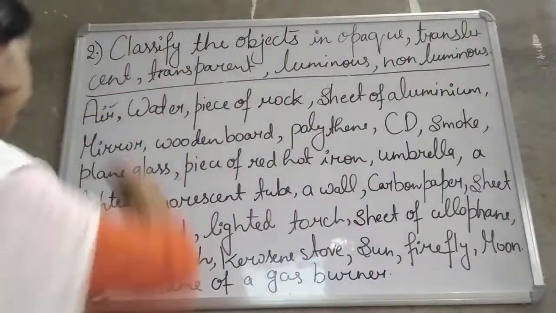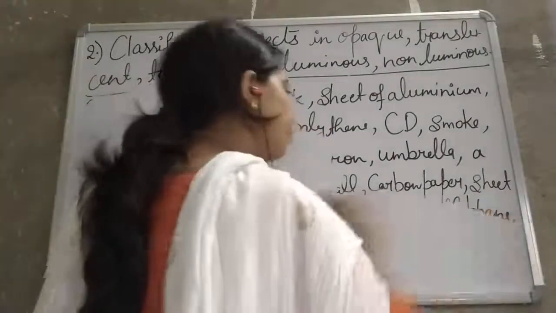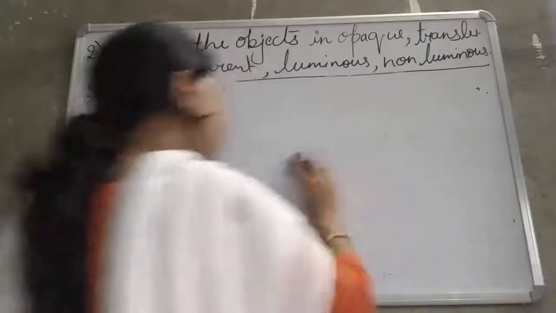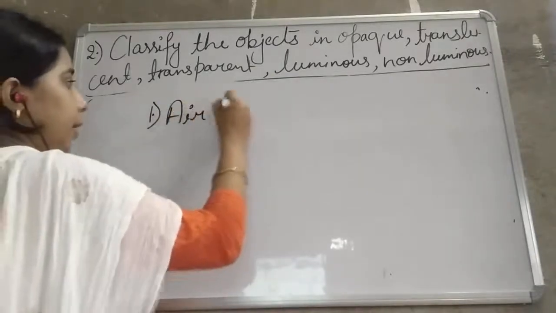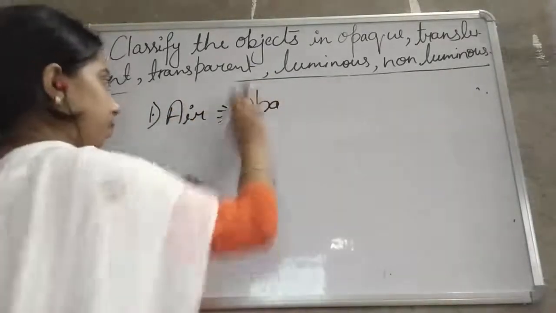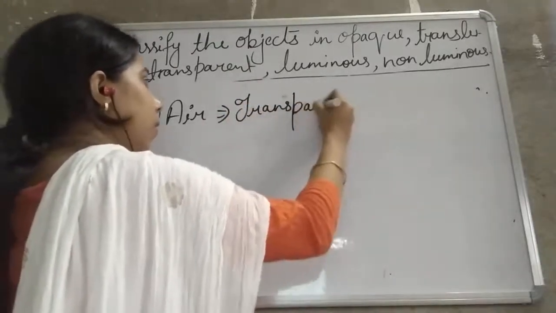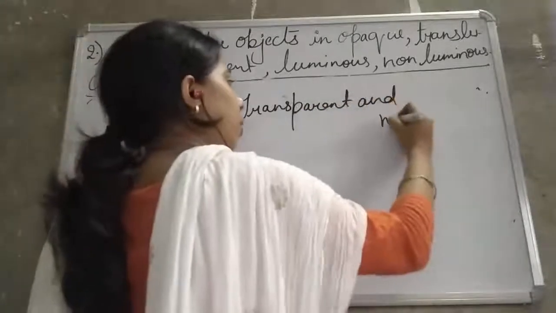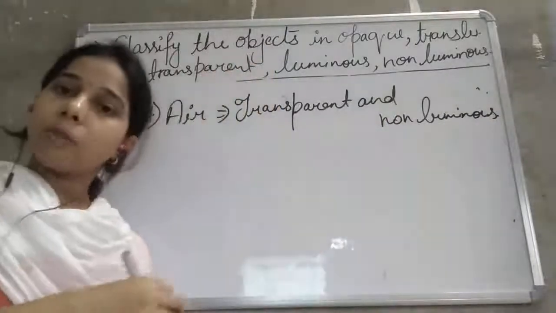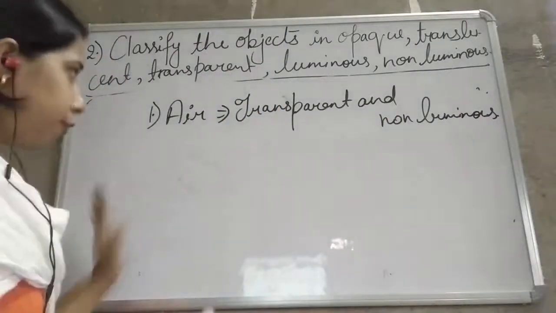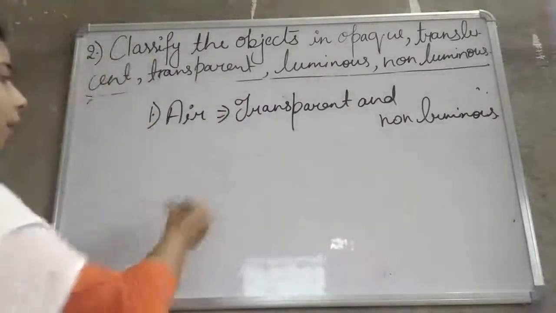So you can write it either like this: air, and here you will write transparent and non-luminous. Okay, so by this you can write it by putting the numbers 1, 2, 3, 4 and writing that it is transparent or non-luminous or luminous, or you can make a column.